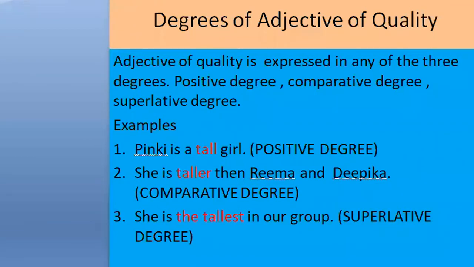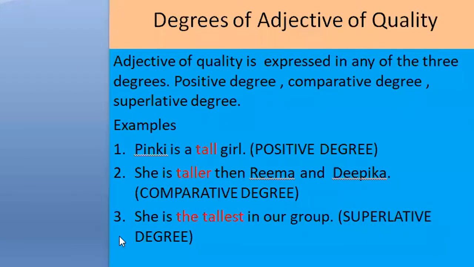Next one is superlative degree. In superlative degree, we use "the". Look here, in the examples, Pinky is a tall girl. This is a positive degree, there is no comparison. Second one is she is taller than Rima and Deepika. This is a comparative degree because it compares between two girls, Rima and Deepika, and here "than" is also used.